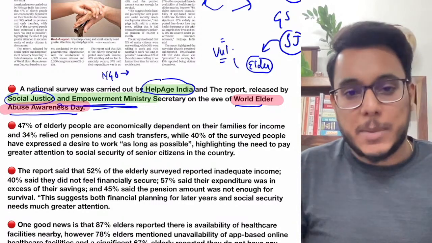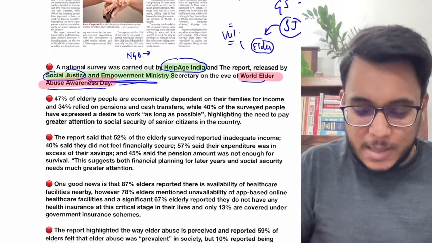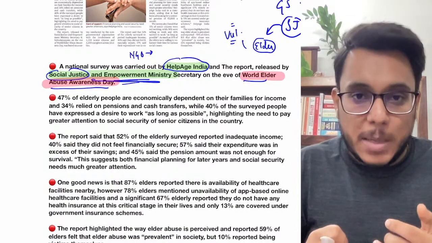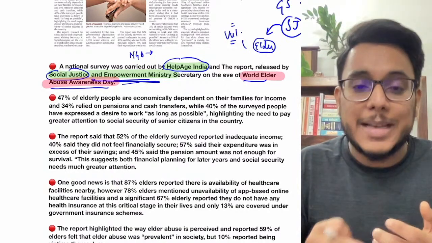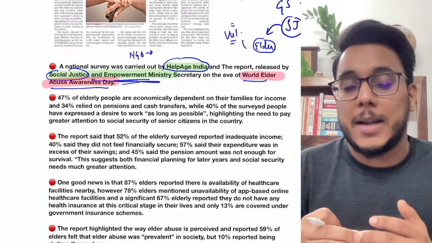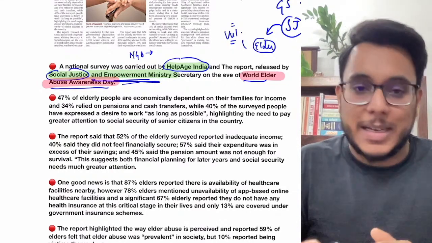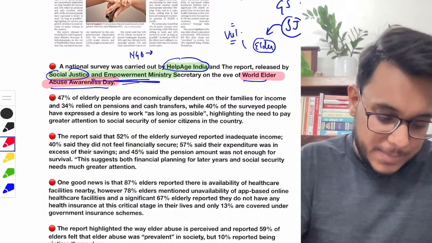Now, what does this particular report talk about? This report has talked about two things. Number one, the economic vulnerability of elderly people in India. Second, it has talked about how the physical vulnerability of the elderly is also a concern. Let's see the data.